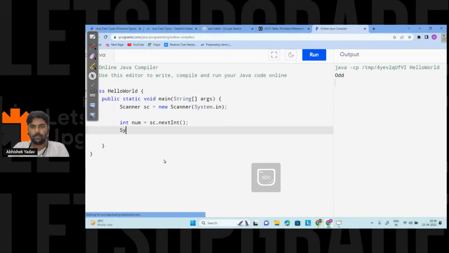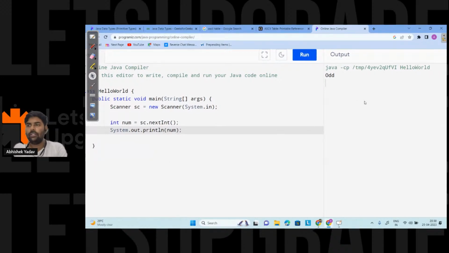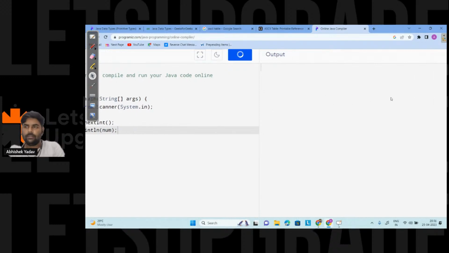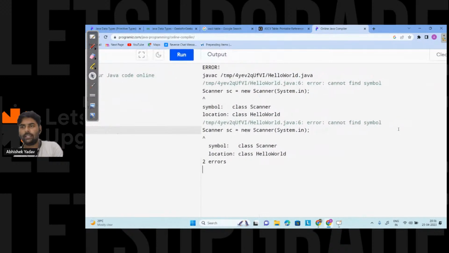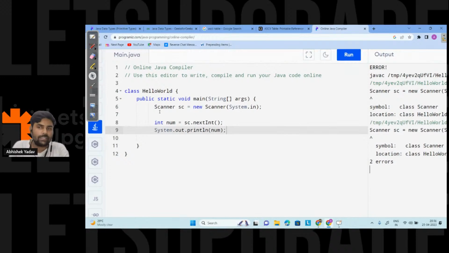That is System.out.println, and here I want the data as num, right? After that, if I hit the run button, you can see I will get an error. Okay, let's see. We are getting an error, and what error? Cannot find symbol Scanner. So guys, my program is not able to identify the Scanner class.